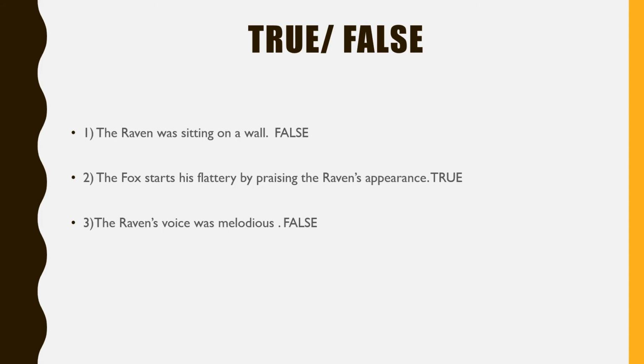So he does start his flattery by praising the physical appearance of the raven. But in reality, the raven is not handsome and he doesn't have beautiful feathers. Now, the third one. The raven's voice was melodious. Again, this one is false. Why?